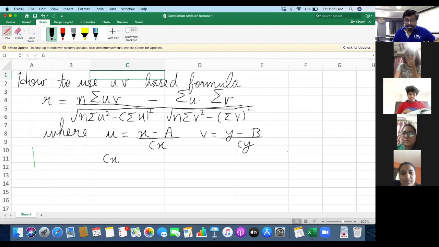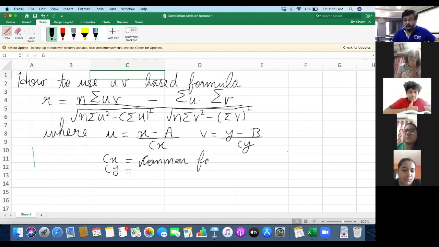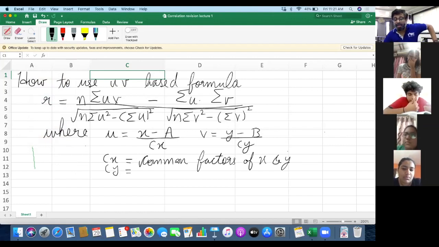Now, cx and cy are the common factors. I repeat, cx and cy are the common factors of x and y respectively. Okay, cx for x and cy for y. Now, what is this common factor of x and y?